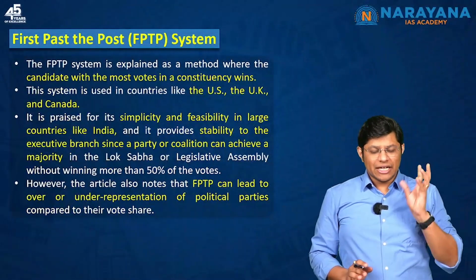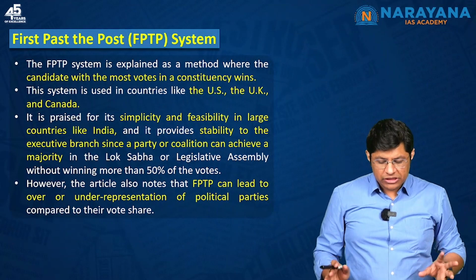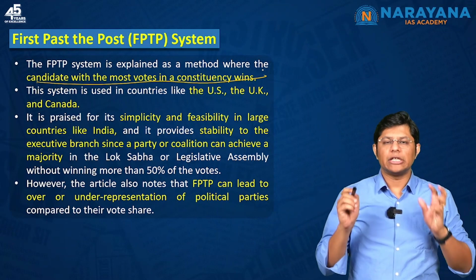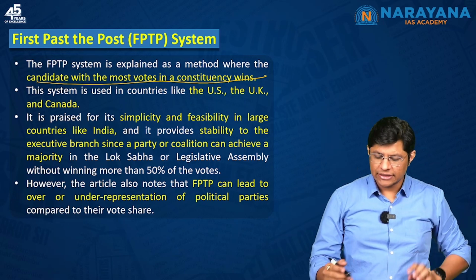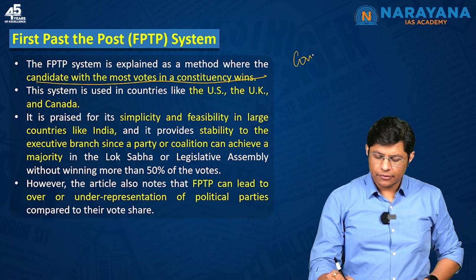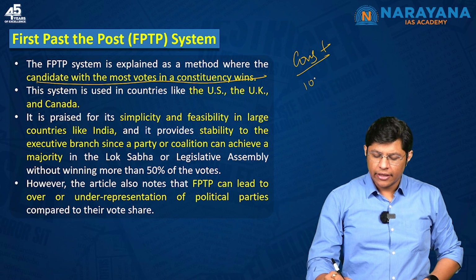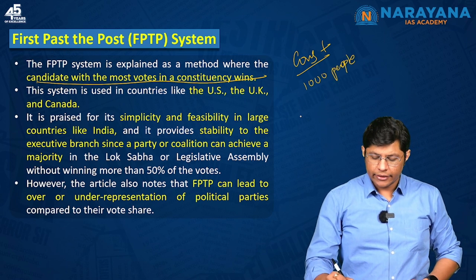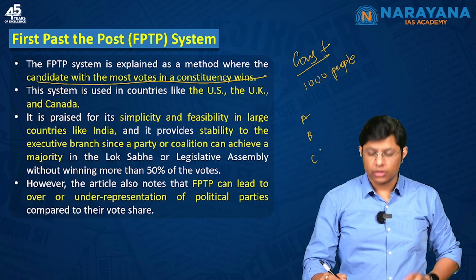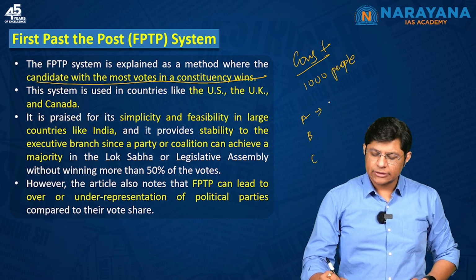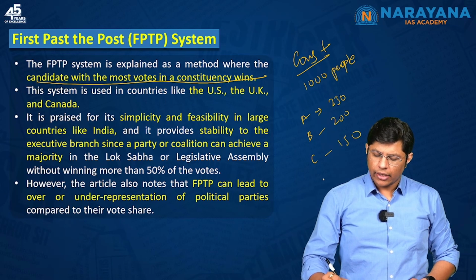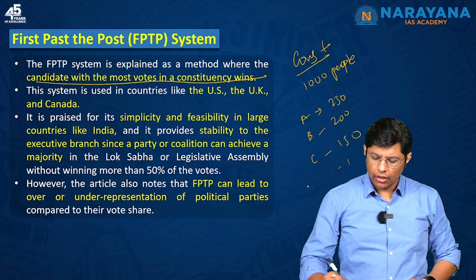Now, in this context, let us try to understand the first past the post system. This is a method where the candidate with the most votes in a constituency wins. So, let's say there is a constituency. In the constituency, there are 1,000 electorate. There are 3 candidates contesting the election. A has got 250, B has got 200, and C has got 150, and the rest of the votes are for NOTA.